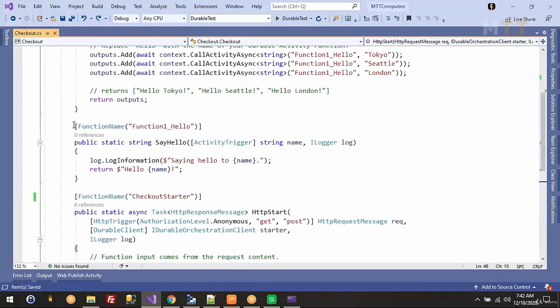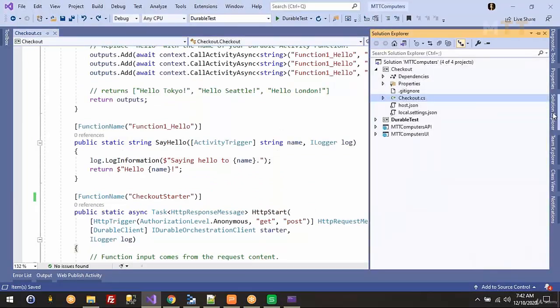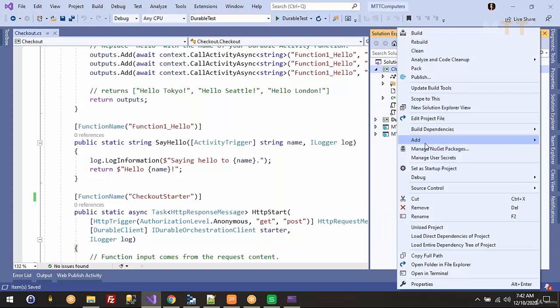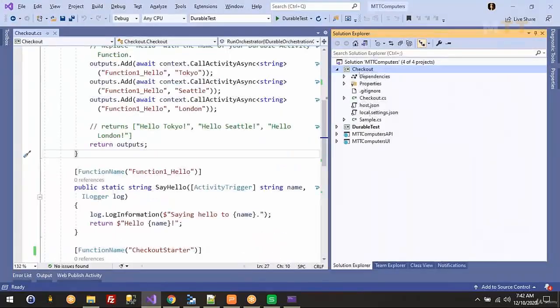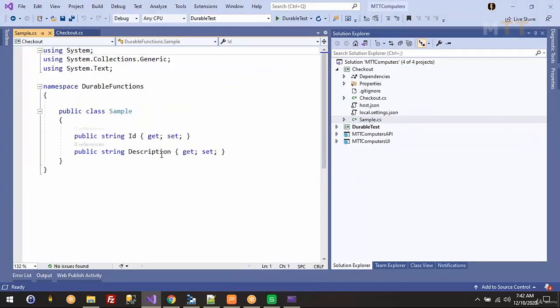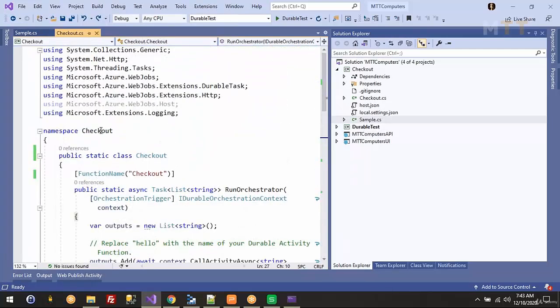activity function. Let me add a sample model here. I have that one. I just want to demonstrate some complex object, that's why I'm taking a sample object here. We change the namespace.